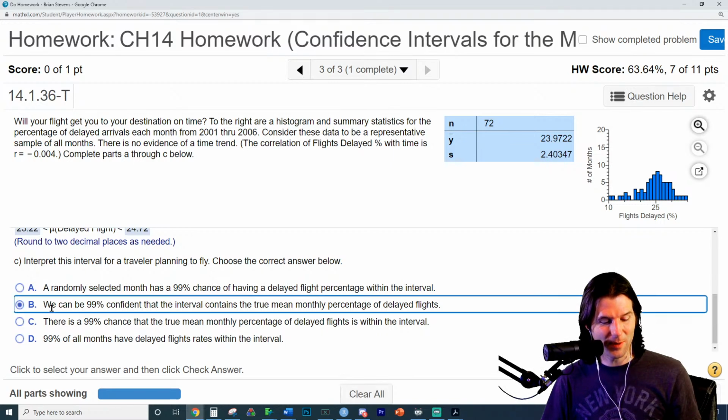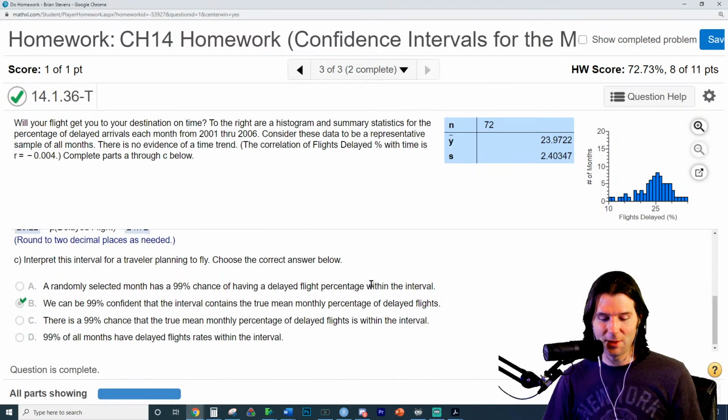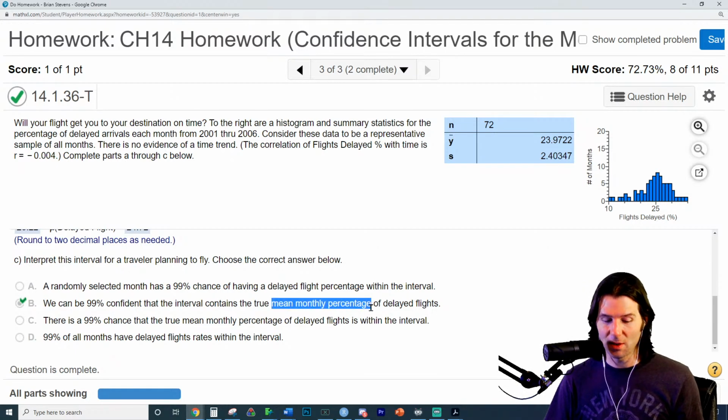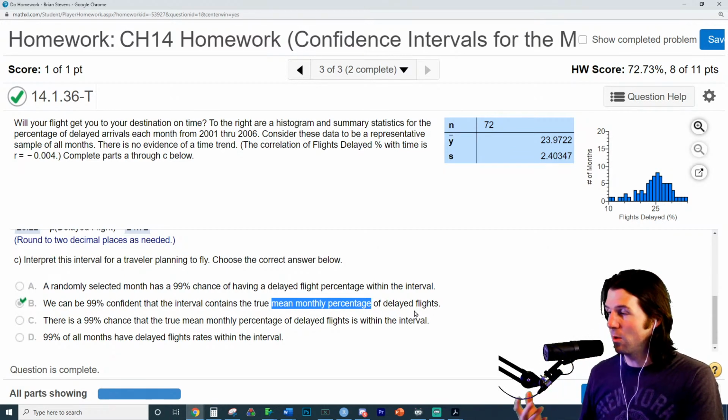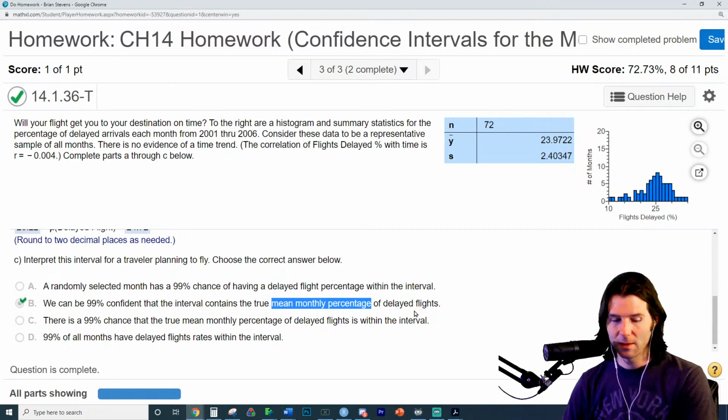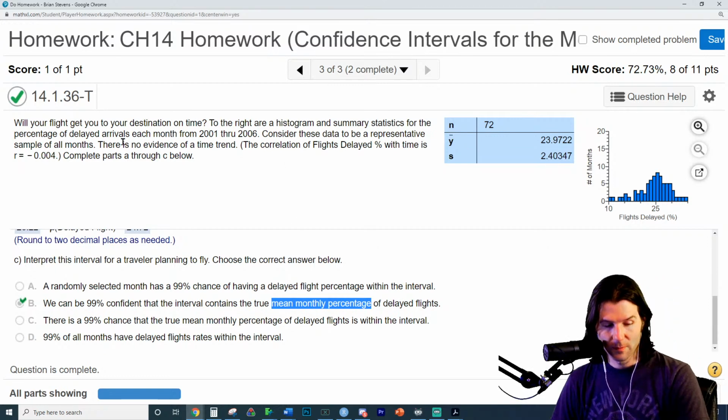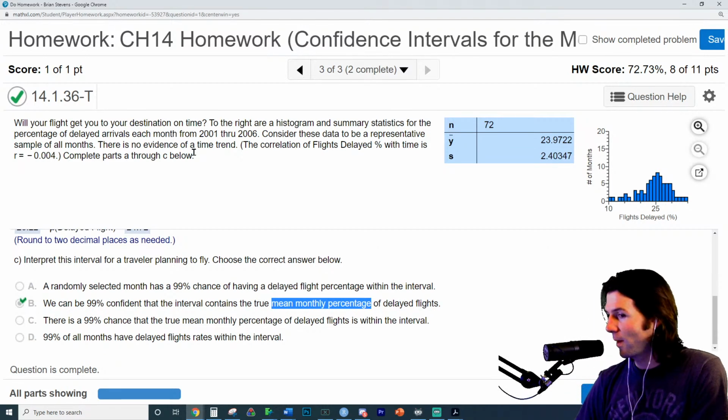It's the true monthly percentage, because each month they're looking at what percent of the times the flights are arriving on time. I think they're doing daily. So each month from 2001 to 2006, consider this to be a representative sample of all months. There is no evidence of a time trend. Yeah, that's got it. So that's got the flights arriving on time.